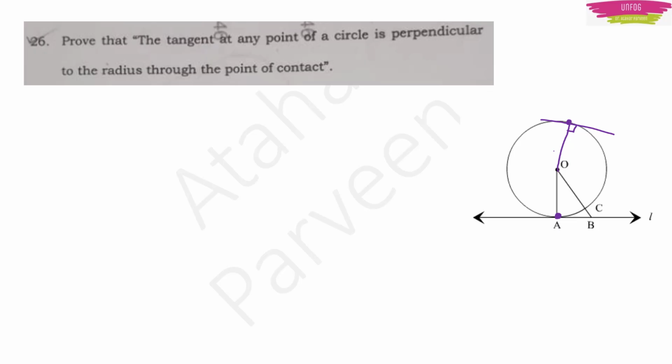Wherever the point of contact is, if there is a radius from the point of contact to the center of the circle, then it will be perpendicular. That is the theorem you have to prove here. See, in order to prove that, you should just prove that OA is shorter than any other line segment. Because if there is a line here and you want to draw a perpendicular, then that perpendicular will be the shortest distance, right?